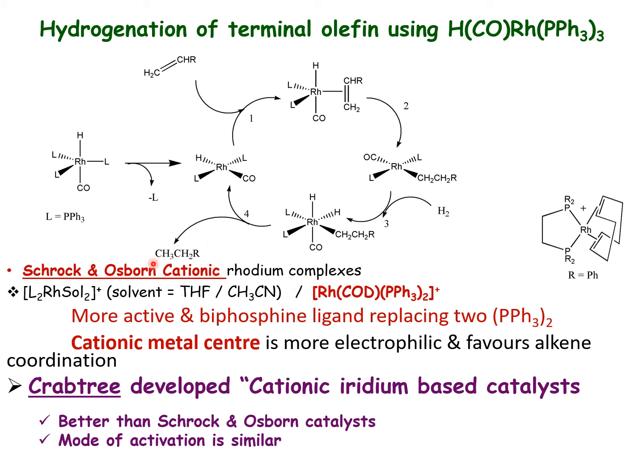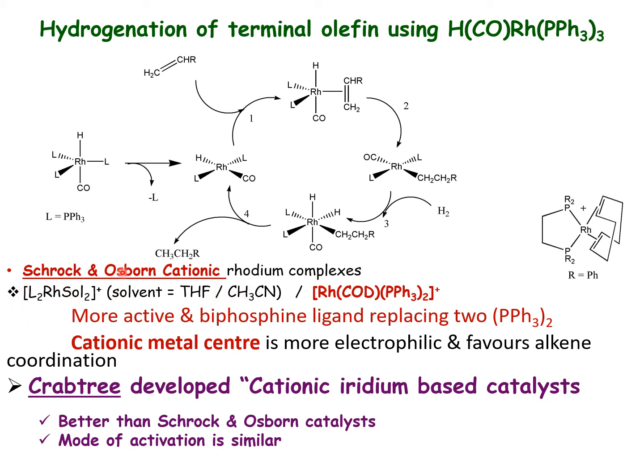This is a cationic complex, and its cationic nature facilitates alkene coordination faster, because a cation is an electrophile, and the alkene is electron rich, so it can coordinate easily with the metal center. That is why it is more reactive. Mostly the catalyst is of the type L2 Rh S2, that is, with two solvent molecules. The solvent can be tetrahydrofuran or acetonitrile. These are the solvents used in this catalyst.